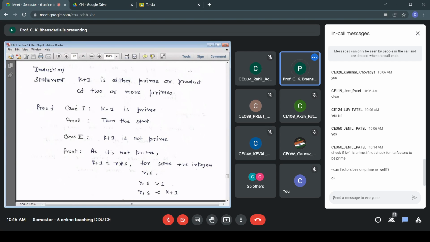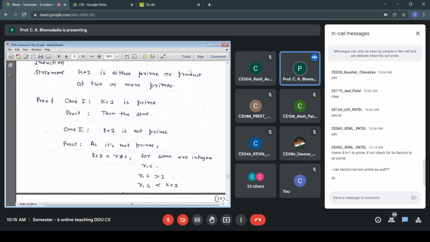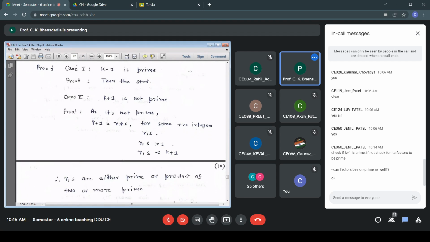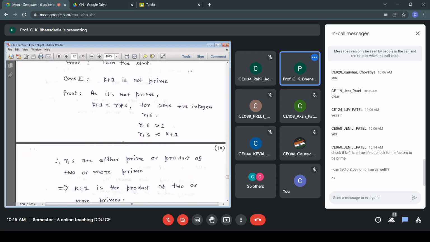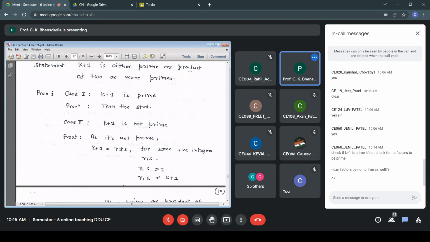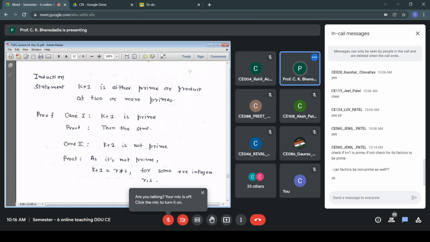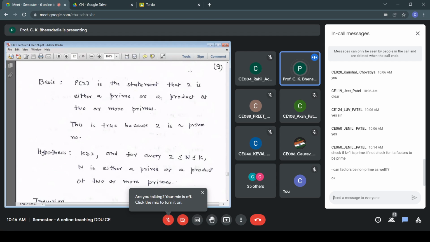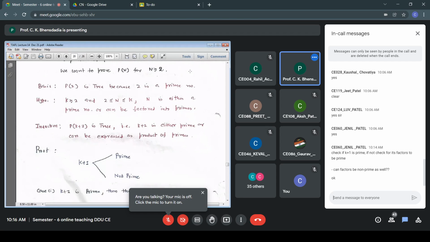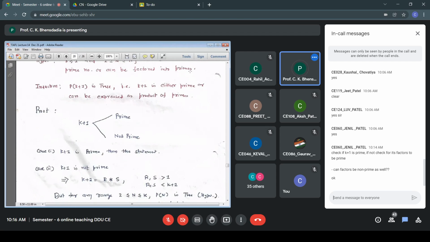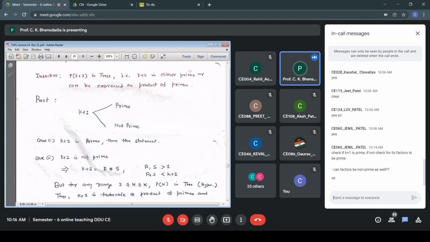It means rs is greater than 1 and less than k plus 1. It means actually r is in the range 2 to k. K plus 1 is r star s, with rs greater than 1 and less than k plus 1.